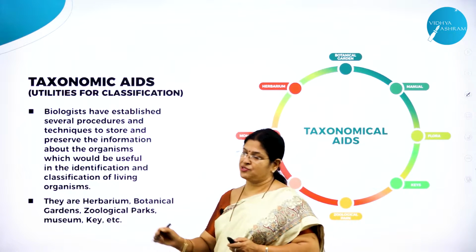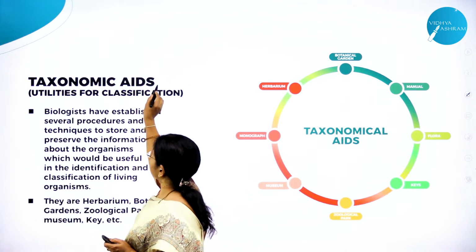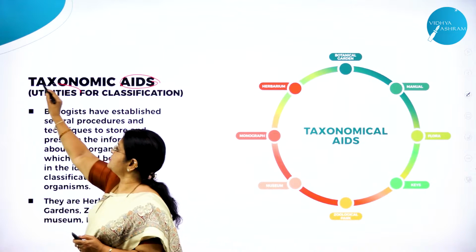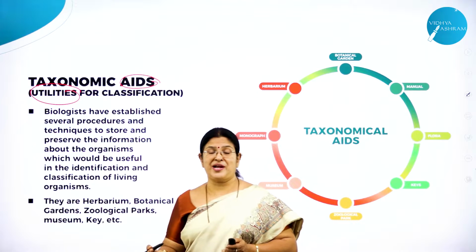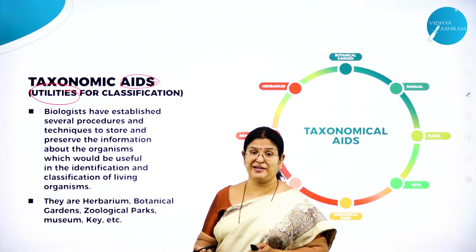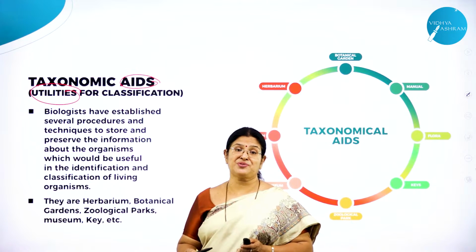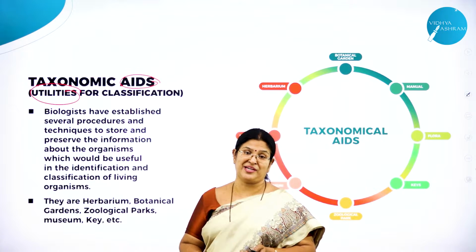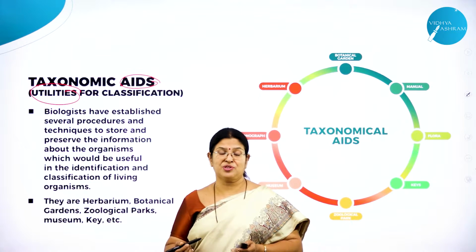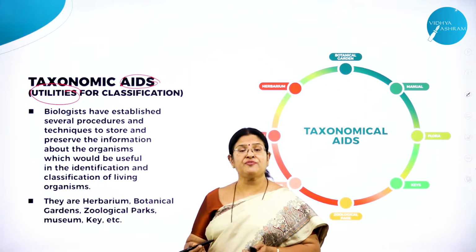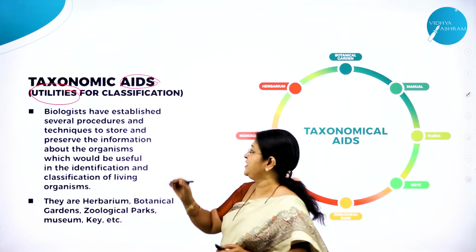Moving on to the taxonomical aids. These taxonomical aids are also called utilities. As I said, there are millions of plants and animals existing on this planet Earth. Is it possible for us to study all the animals and plants together? It is very difficult. For that, what was the only means? It was through classification. And also, we need to use some means of study.